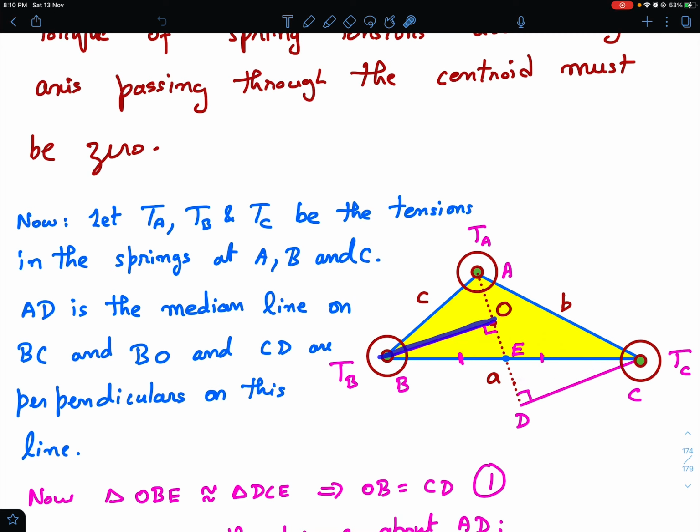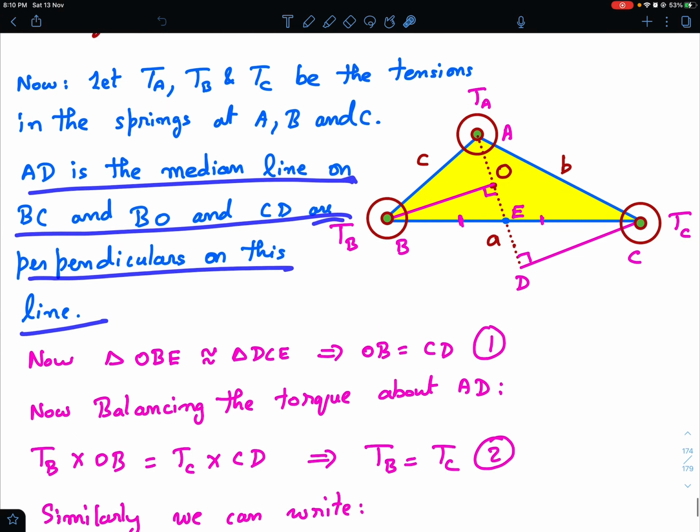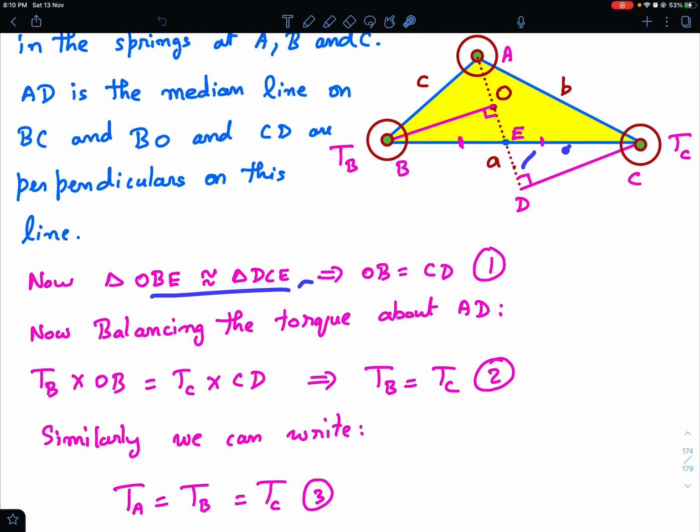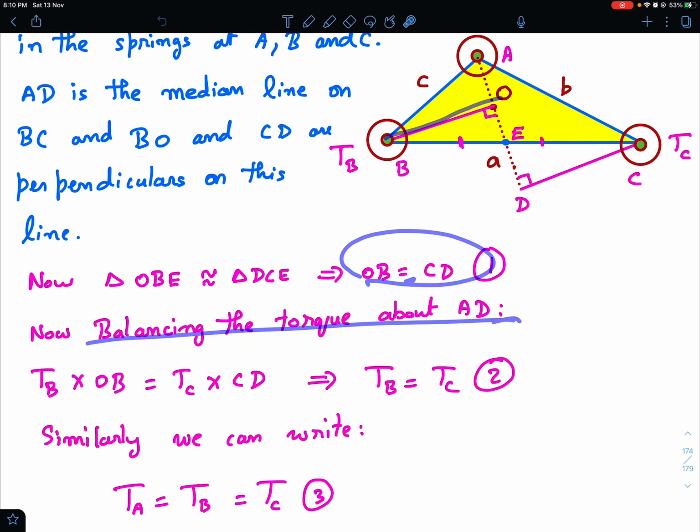If they're congruent, that means what? The perpendicular distance OB must be equal to the perpendicular distance DC on this median. So that's what I've written. AD is the median line on BC, and BO and CD are perpendiculars on this line. And triangle OBE, as I said, is congruent to triangle DCE. Therefore OB is equal to CD.